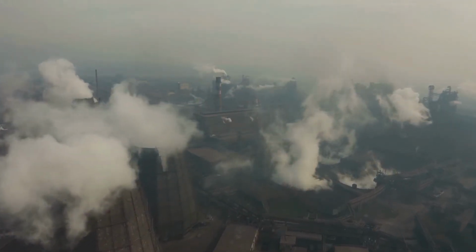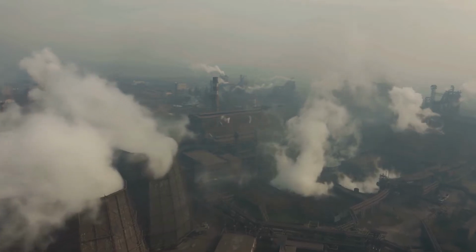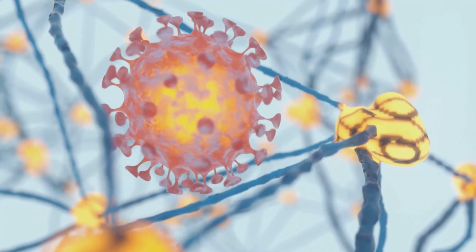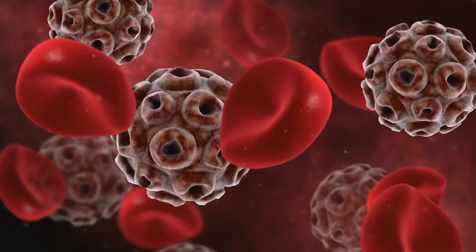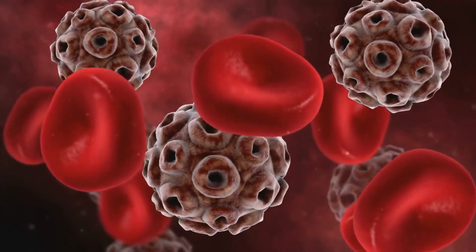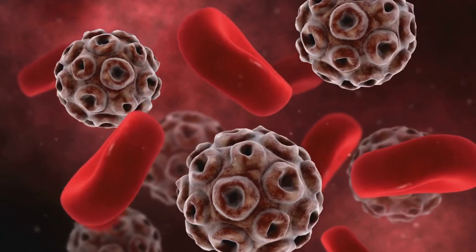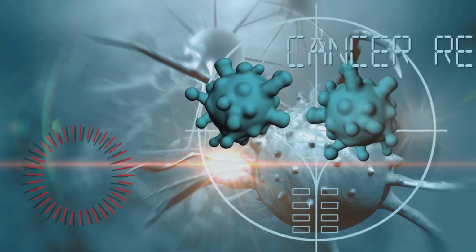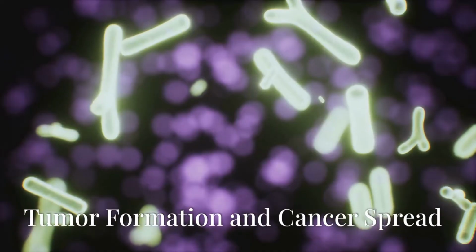Environmental factors can also contribute to cell cycle disruptions. Exposure to carcinogens, substances that cause cancer, can damage DNA and lead to mutations, and certain chemicals. Viruses can also play a role in disrupting the cell cycle. For instance, the human papillomavirus, or HPV, produces proteins that inactivate tumor suppressor genes, increasing the risk of cervical and other cancers.